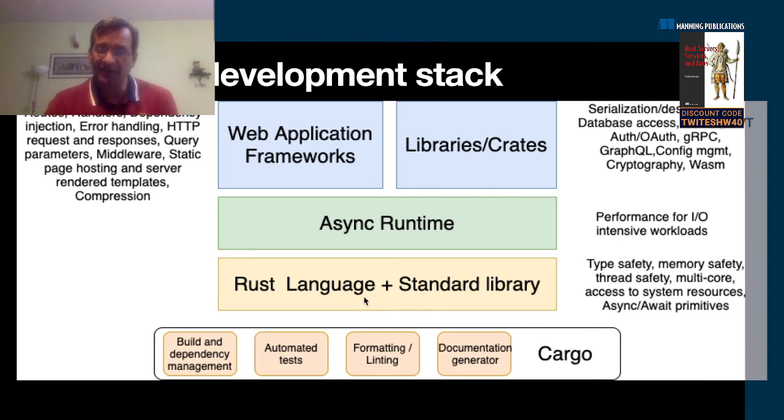Then you have the Rust core language. The core language consists of the language primitives, the basic types, and there's also a standard library which has tons of functionality. Whether you want to do memory management, networking, multi-threading, or functional programming, all those primitives are built into the standard library. Then there is also an optional async runtime you can use. Right, you can always write web servers without using async. Just with multi-threading, you can write them.